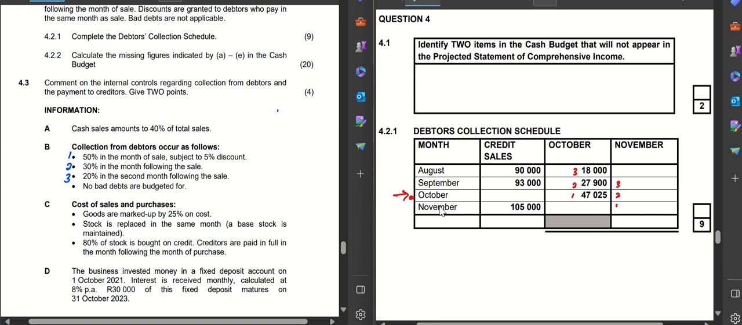Remember what we want is the credit sales in October. So that is unknown. I'm just going to say October here. You know that if you had multiplied the October amount by 50 over 100, and then also by 95 over 100, it would have given you 47,025. So what we want to do now is to calculate from here back to get this October amount.